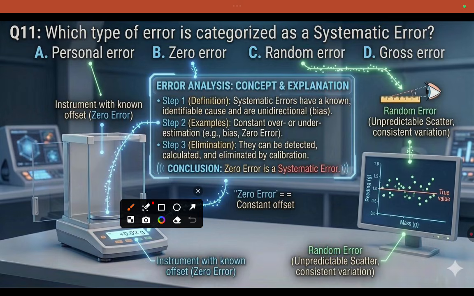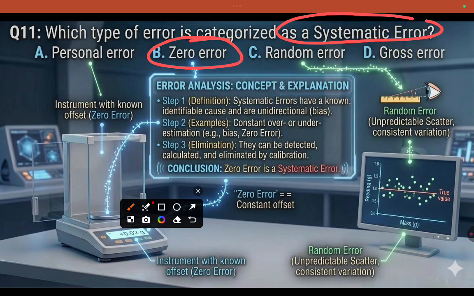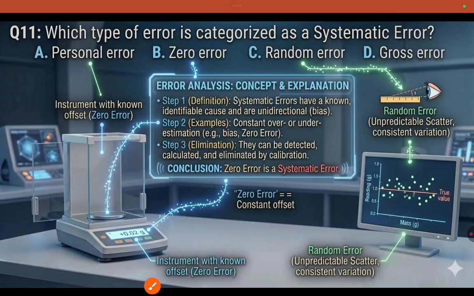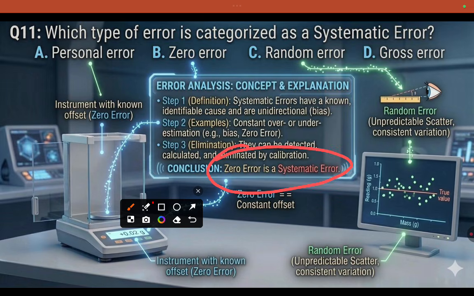Zero errors are known as systematic errors. Systematic errors have a known and identifiable cause, and they are constant, causing underestimation.